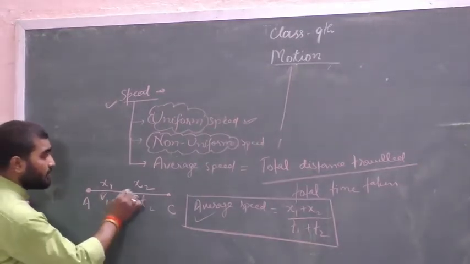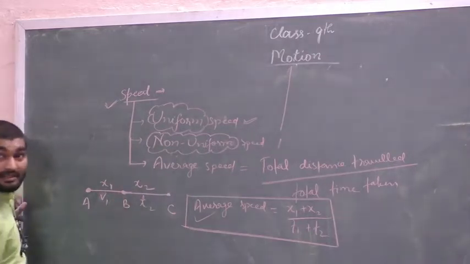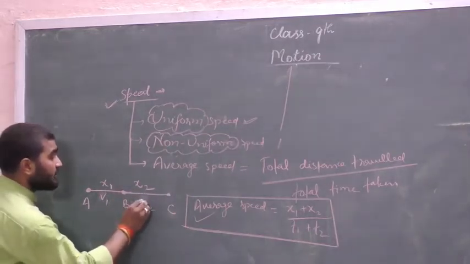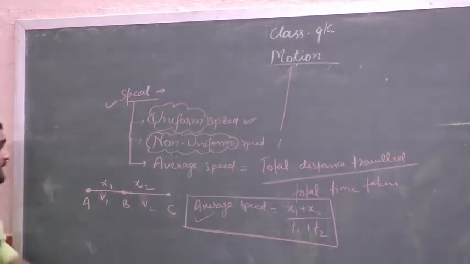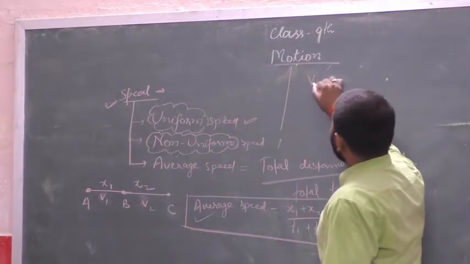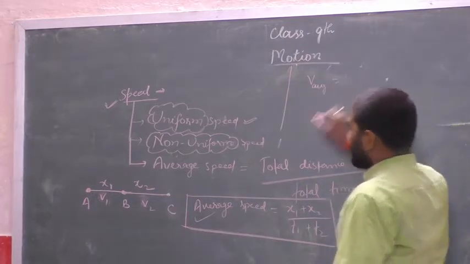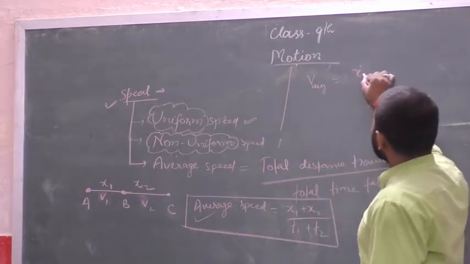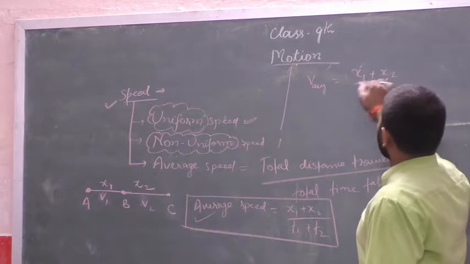When it is moving from B to C, it travels distance x2 with speed v2. As we know, average speed v average is equal to total distance traveled per unit total time taken.